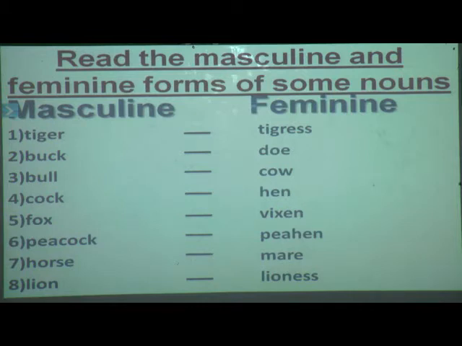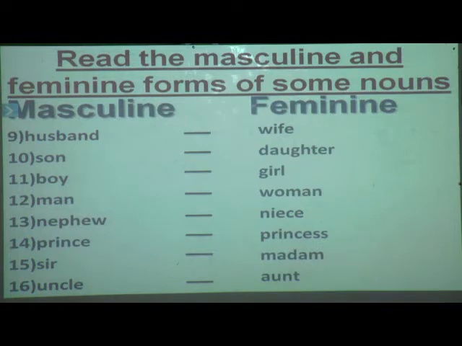Fox, vixen. If it is asked to find the feminine gender of fox, at that time you have to say the feminine gender of fox is vixen. Peacock, peahen. Peacock, peahen. Horse, mare. Horse, mare. Lion, lioness. Lion, lioness. You have to learn the spellings too when you are reading. Next, husband, wife.